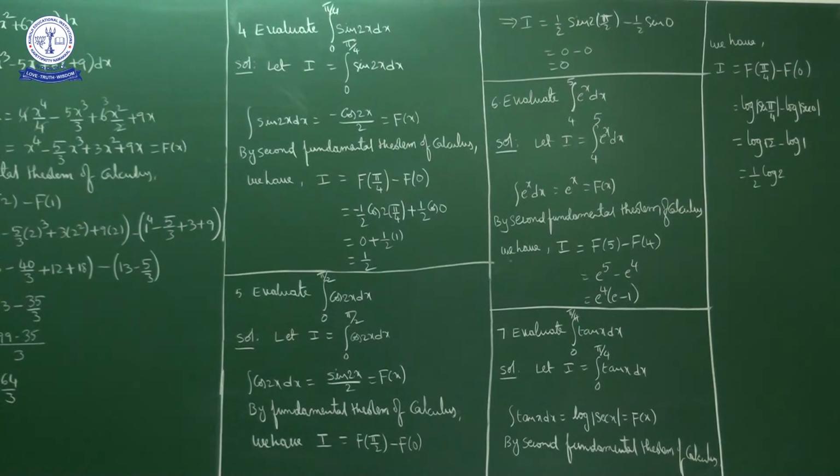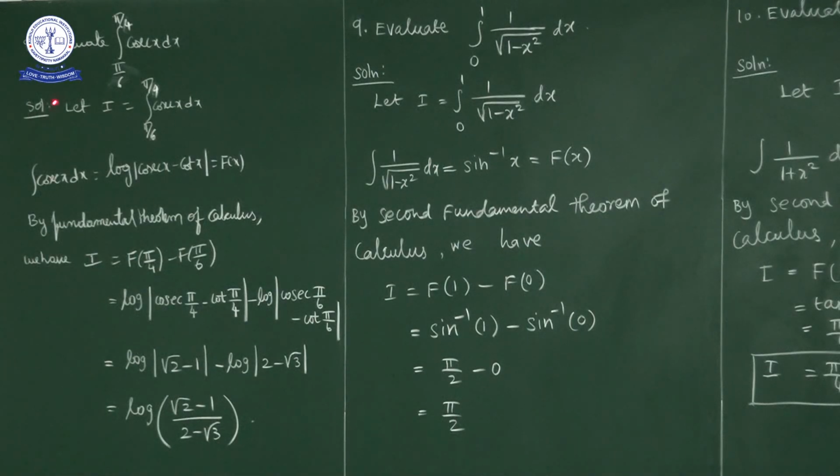Okay, next question. Evaluate the integral from pi by 6 to pi by 4 of cosecant x dx. What is the lower limit here? Pi by 6. What is the upper limit? Pi by 4. To evaluate this one, let I equal the integral from pi by 6 to pi by 4 of cosecant x dx. First of all, the integral of cosecant x dx is log mod cosecant x minus cot x, that is capital F of x.